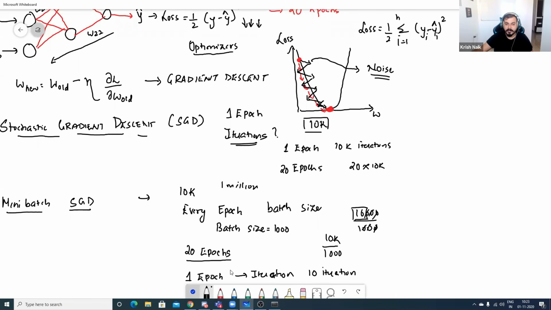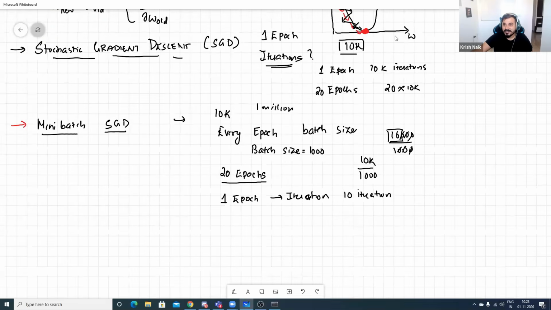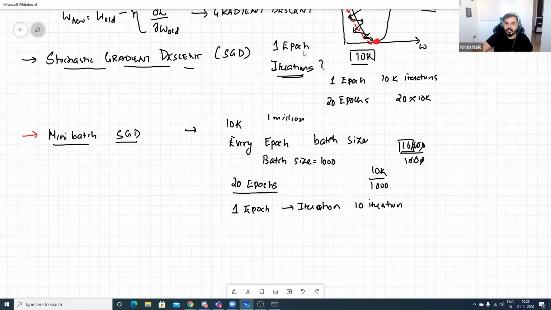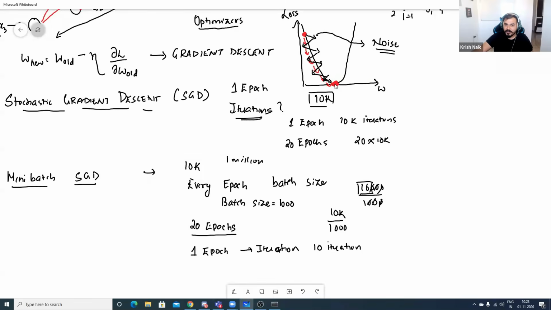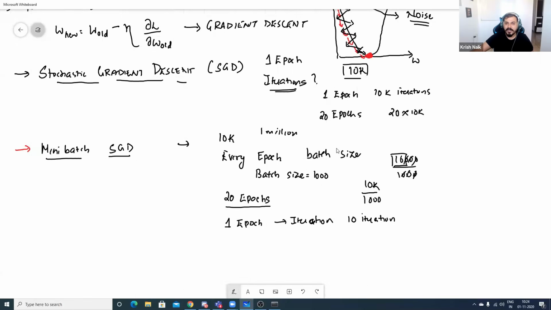Here is the main reason why this noise is coming. In gradient descent, we are getting the straight line and we are converging at this specific point. But in the case of mini batch SGD, we are getting this zigzag line, because we are just taking a batch of data.